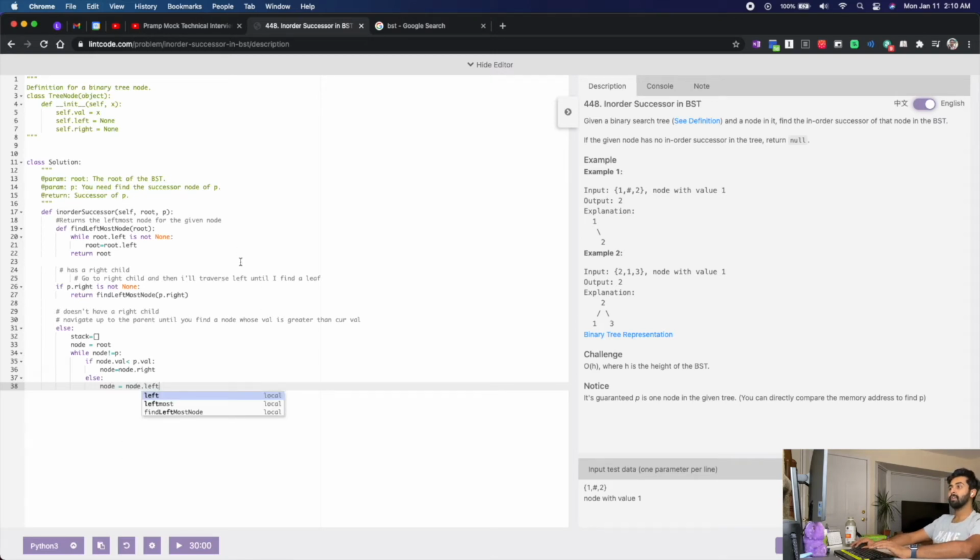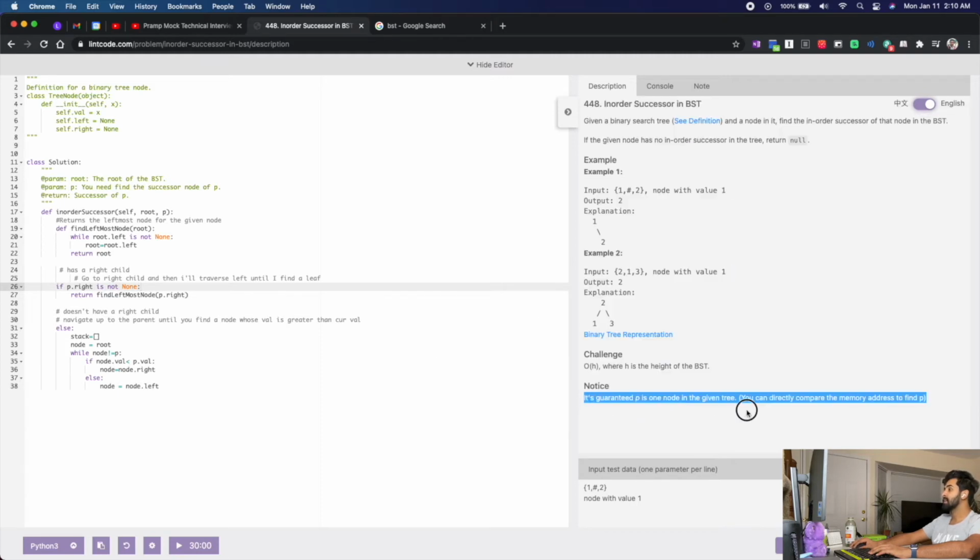What if I don't have that node at all? Yeah, it's given, right? So this part is covered. I remember reading this. It is guaranteed p is one of the nodes in the given tree, so I don't have to worry about whether that node is there or not.